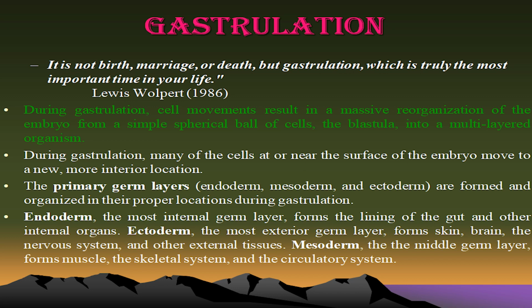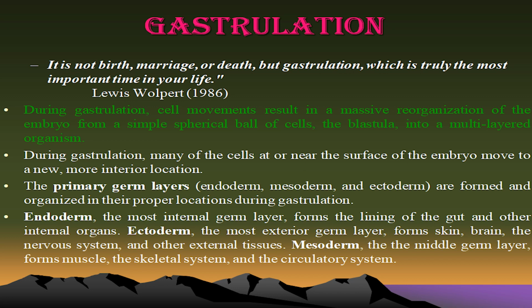It is also recognized that it decides the cell movement, the massive reorganization of the embryo, and the change from the simple spherical cells of the blastula to the formation of a multi-layered organism. During gastrulation, many of the cells near the surface of the embryo move to a new, more interior location. The primary germ layers are formed during gastrulation. Different roles of the ectoderm, endoderm and mesoderm cells; I already told you the role of these cells.